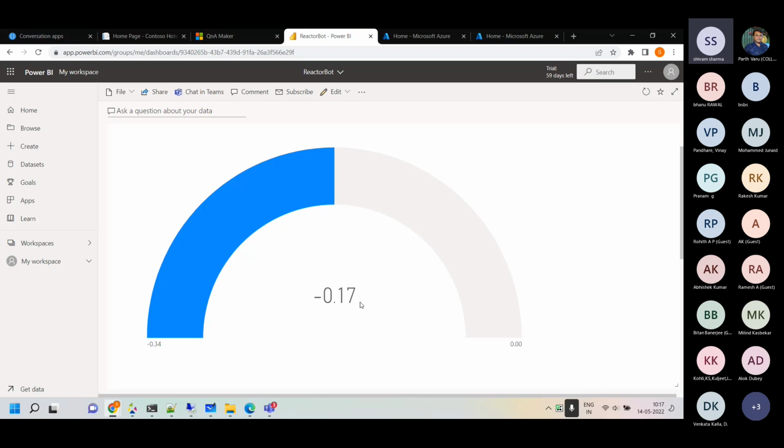The business owner will have this type of summary dashboard where they can see what's going on. If it's very negative, that's where they should be alarmed and go figure out what went wrong. And they can even ask questions over here. I was just asking a few questions here. What is the average sentiment today?